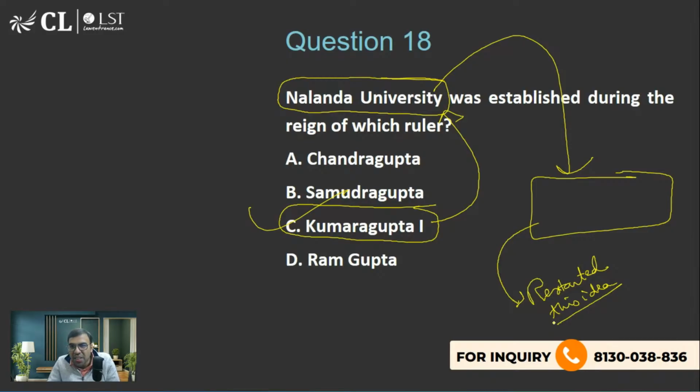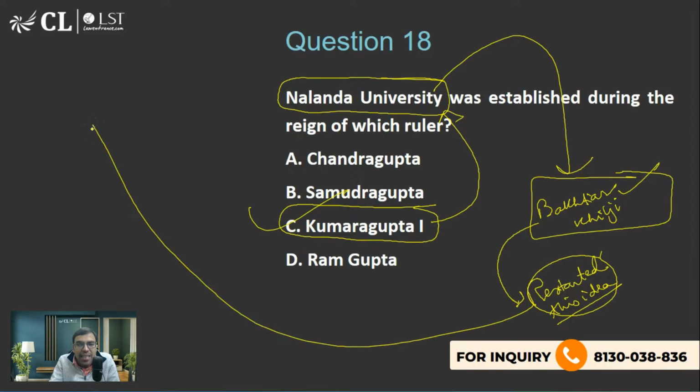Currently, we are having a new Nalanda University, which is being set up very near to the old one. So, Bakhtiyar Khilji. This is the person who, according to historical sources, actually destroyed it. And who restarted this?